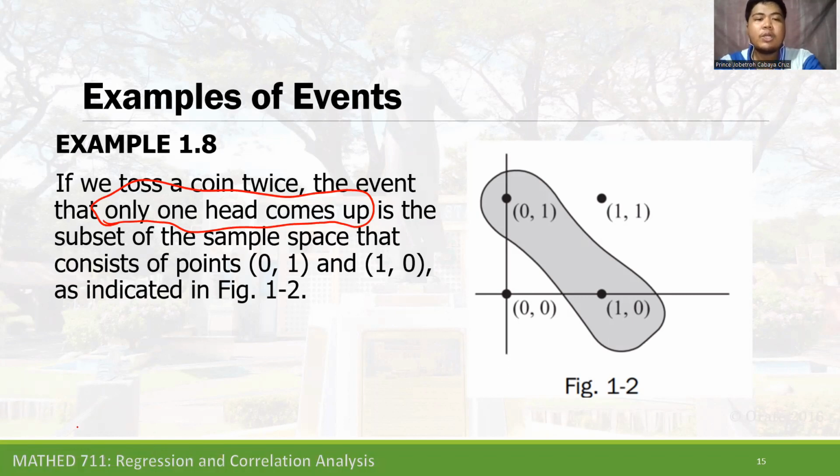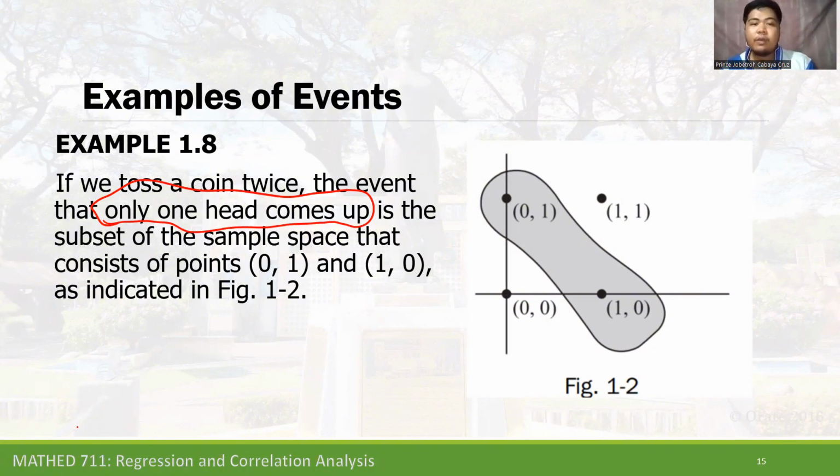So when you say only one head comes up, it's either a head in the first toss and the next toss would be a tail, or tails first and the next outcome must be a head.